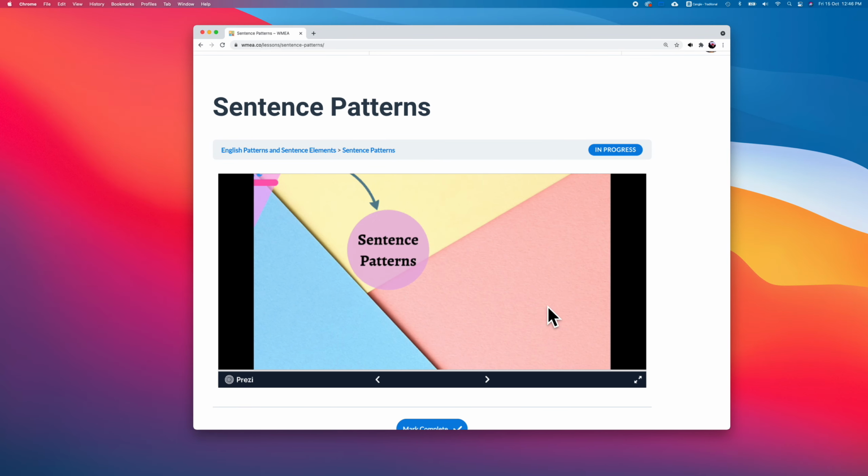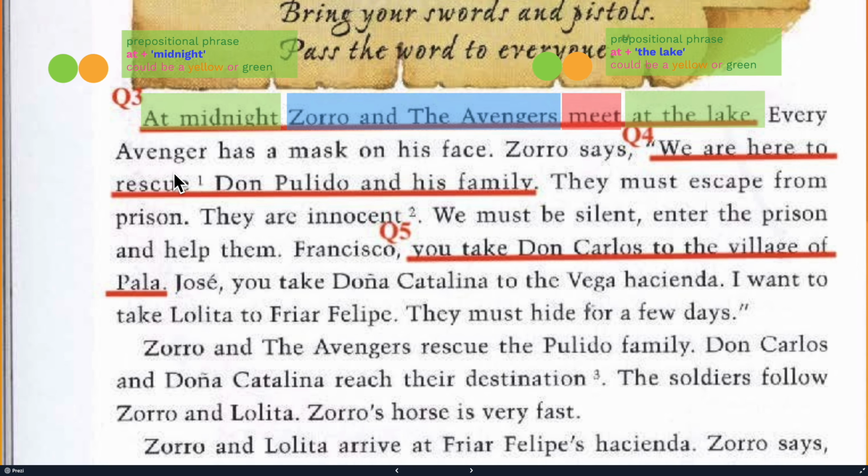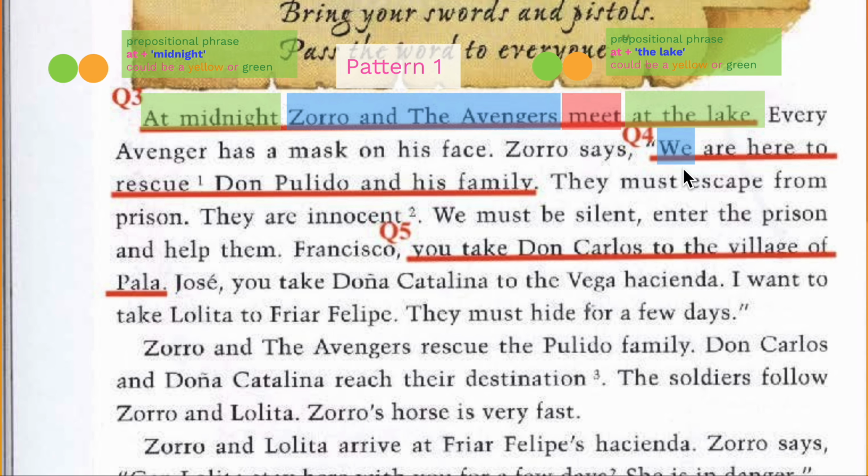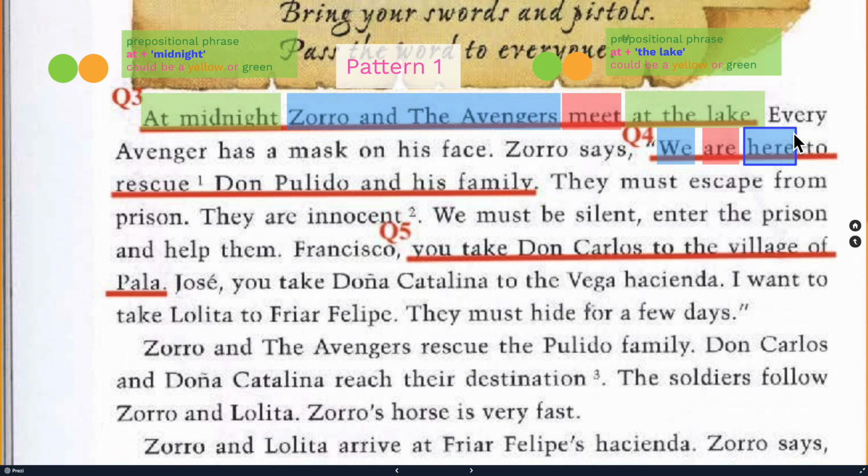Then we are moving to the other sentence. Question number 4: We are here to rescue Don Polito and his family. The sentence starts with we, followed by the linking verb are, because the word here is a pronoun. They are actually talking about the same thing, linked up by is, was, or are. What is the reason we are here? To rescue Don Polito and his family is the reason.